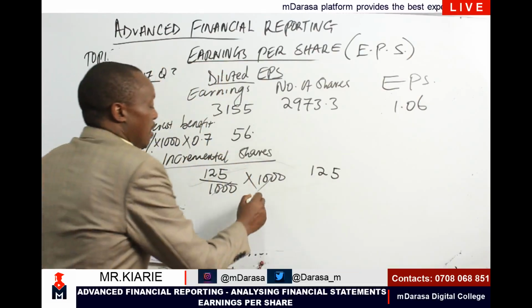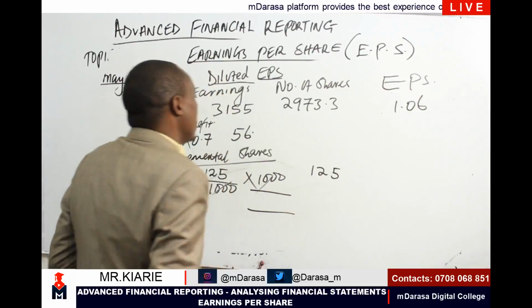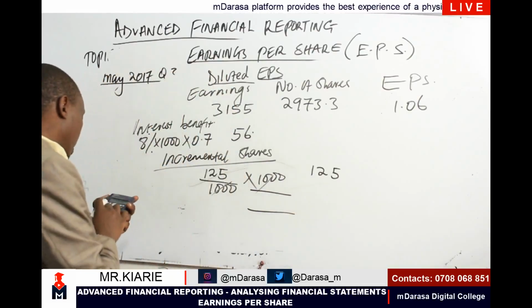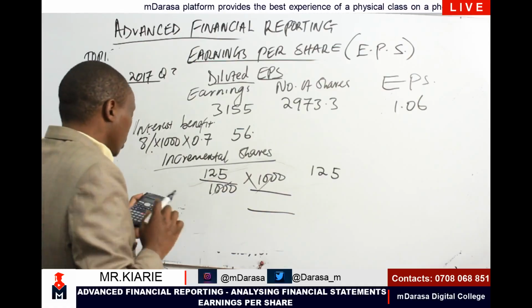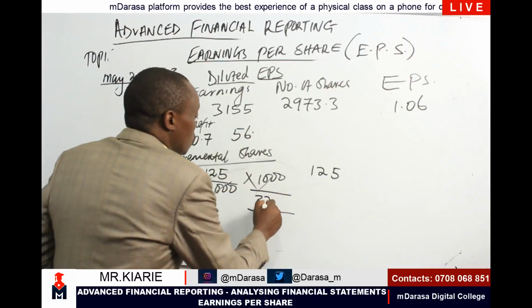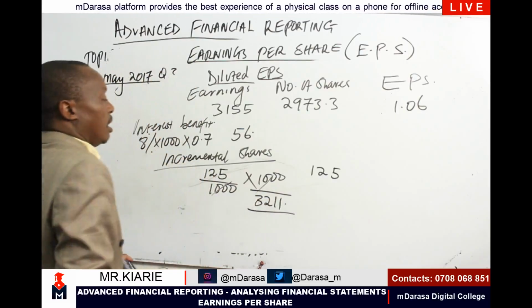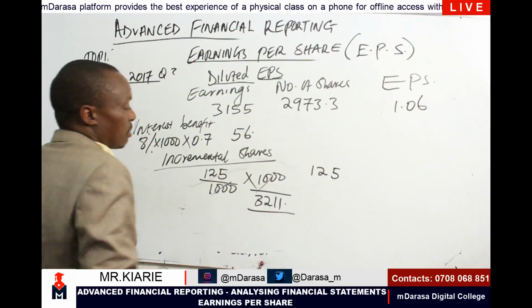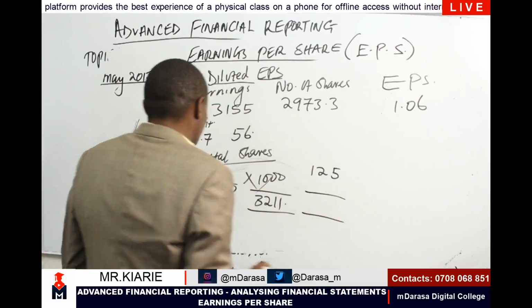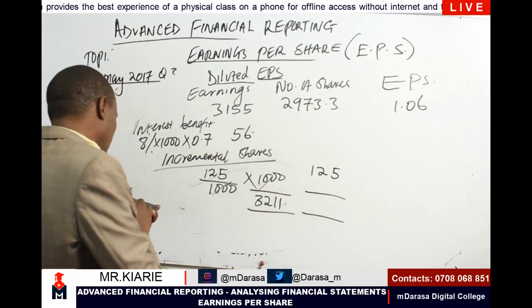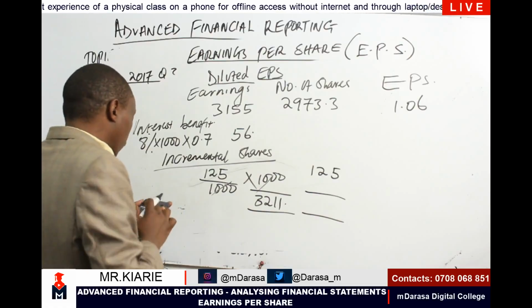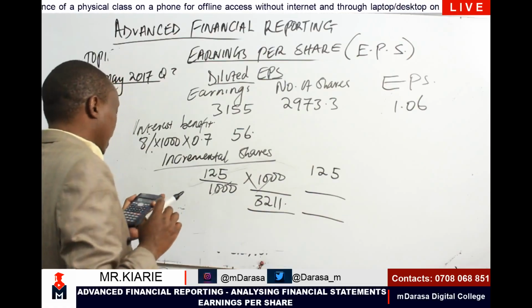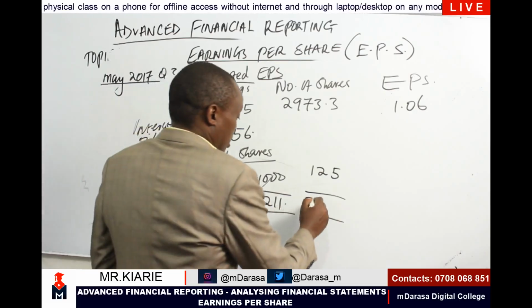And therefore, my adjusted earnings would be 31.55 plus 56. This gives me 32.11. And my adjusted number of ordinary shares would be 2973.3 plus 125. This gives me 3098.3.